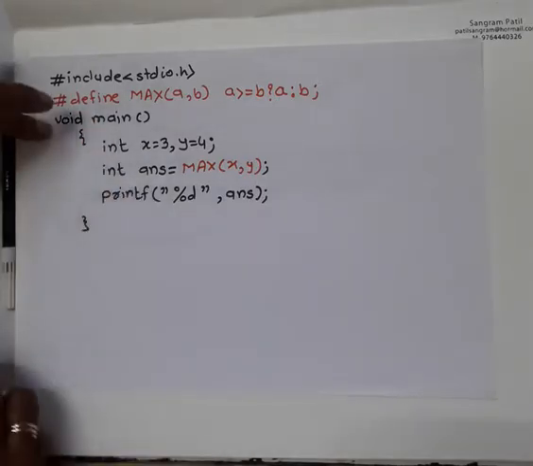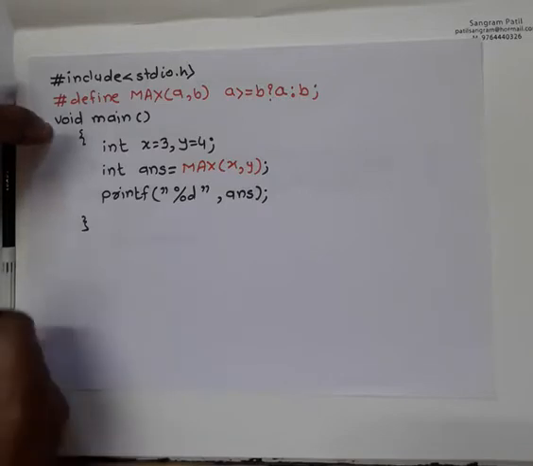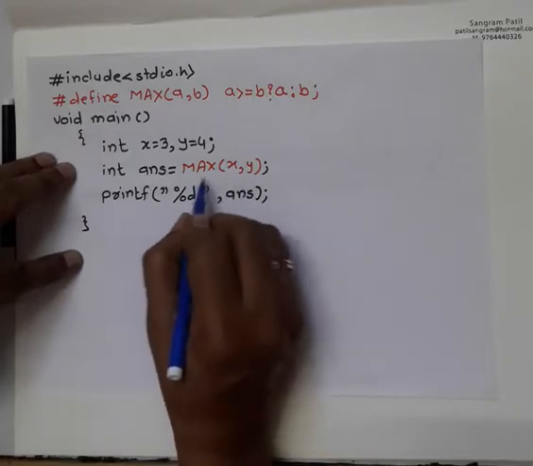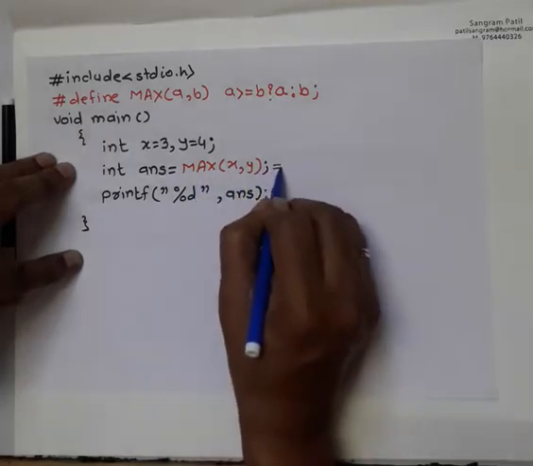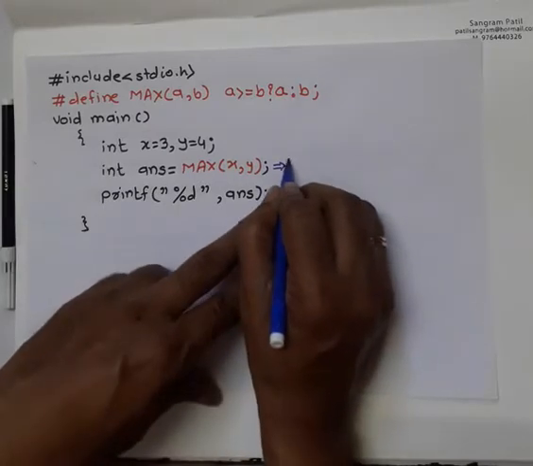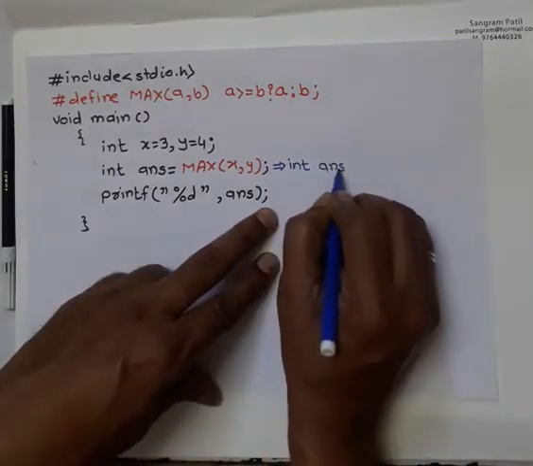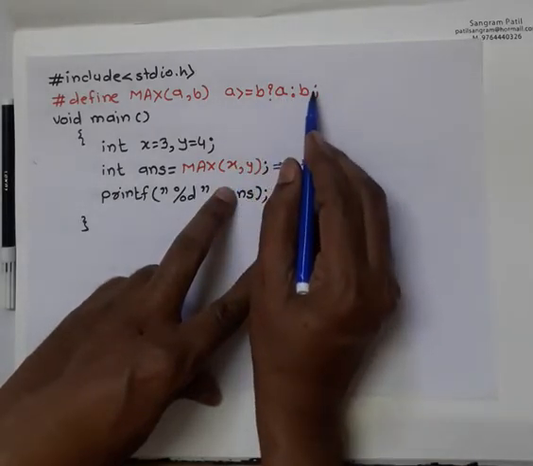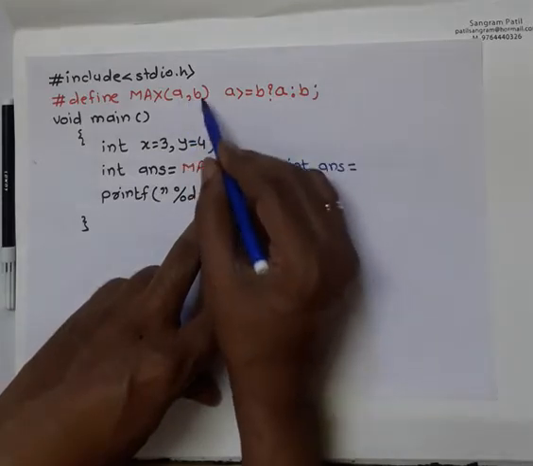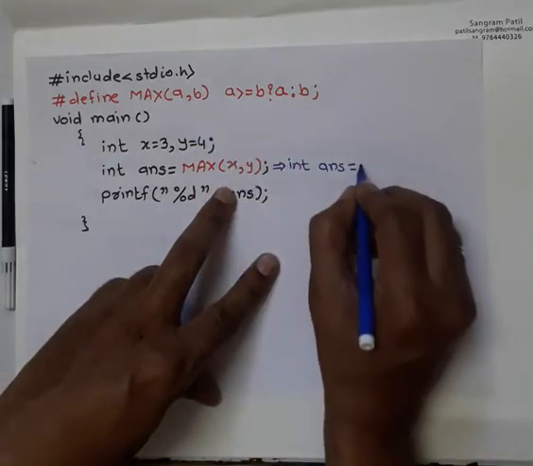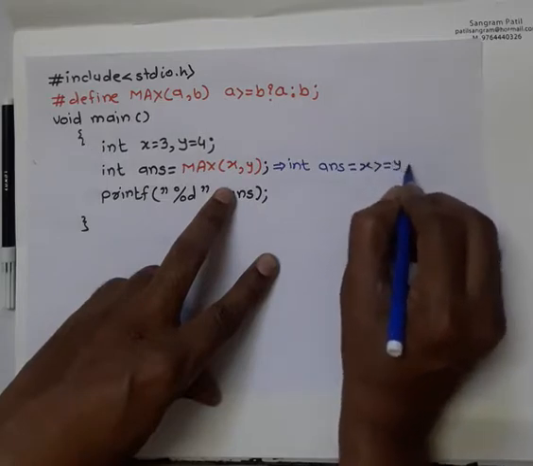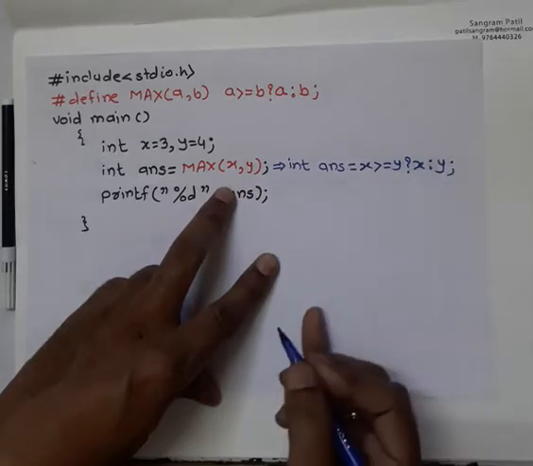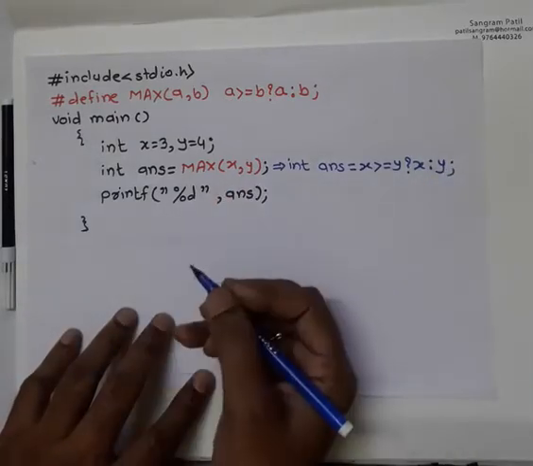Now these are called pre-processing statements. When the actual program is executed, the compiler will replace this max calling statement with the actual statement, like integer answer equal to a is greater than equal to b question mark a colon b semicolon. Now a is considered as x and b is considered as y, so it will replace this as x is greater than equal to y question mark x colon y semicolon. Like this it will replace, and it will execute the program.